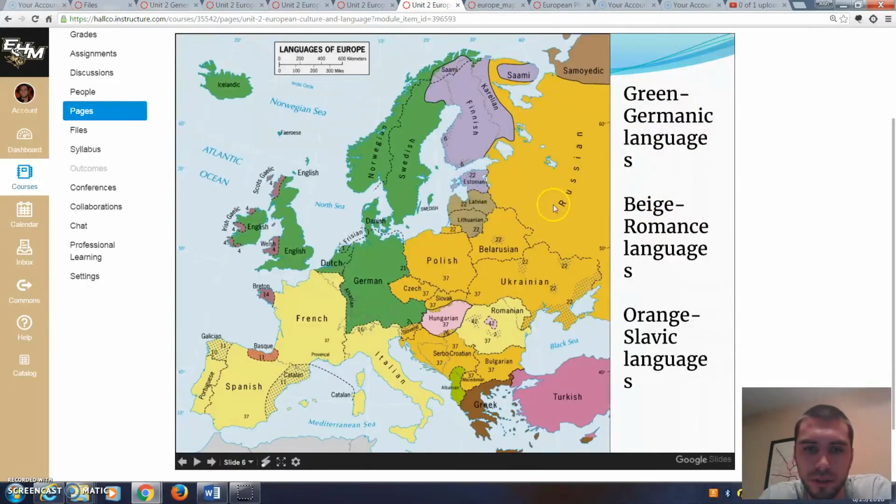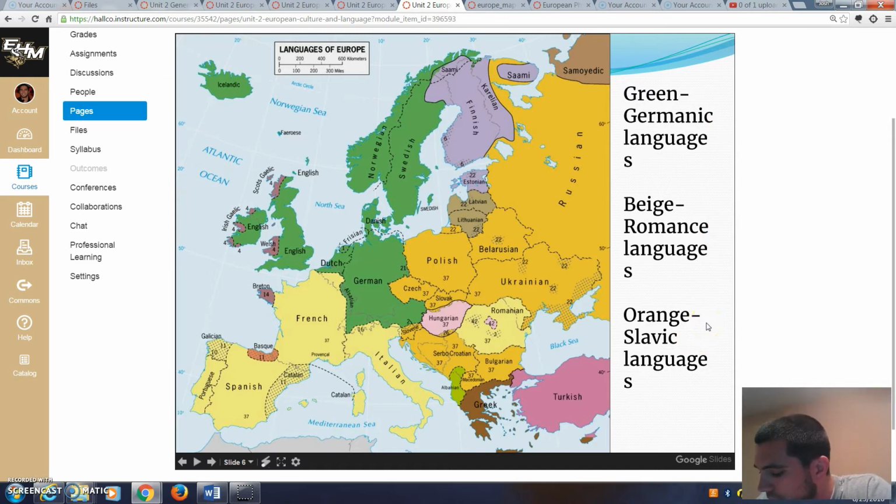Those are just the colors that are on the map. Okay. So if we look right here, each one I'm pointing my mouse to, it shows you the three names of the major language families found in Europe. So we have right here, we have Germanic, we have Romance, and we have Slavic. Okay, all right, so those are them right there.